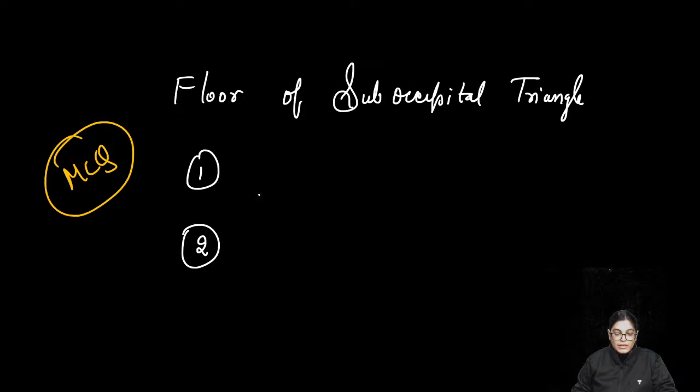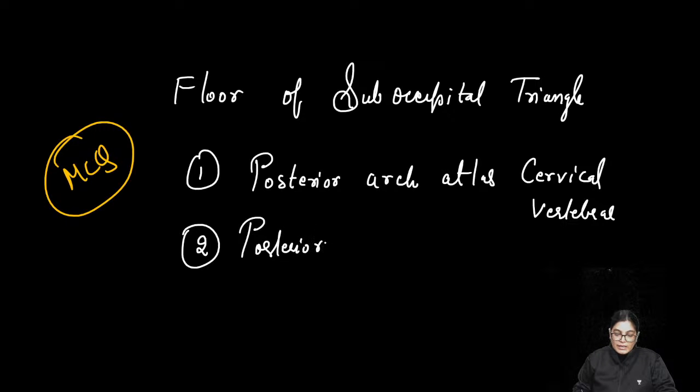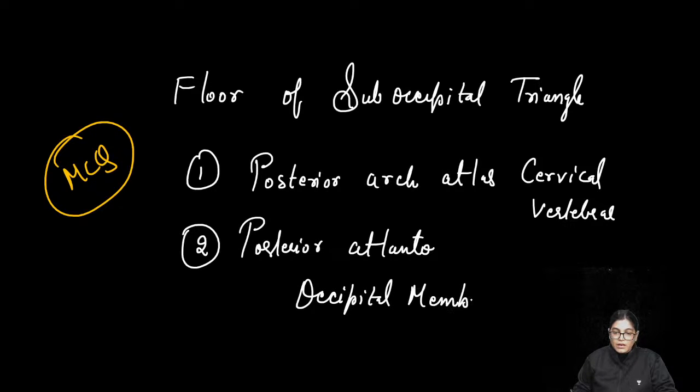The floor is formed by the posterior arch of the atlas cervical vertebra and by the posterior atlanto-occipital membrane. These two structures are forming the floor of the suboccipital triangle.